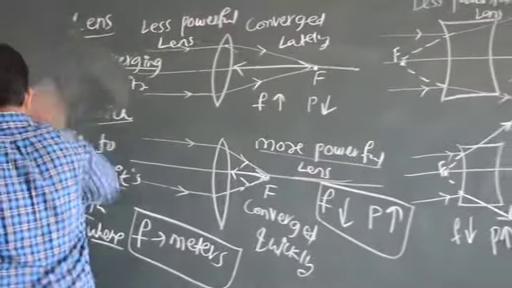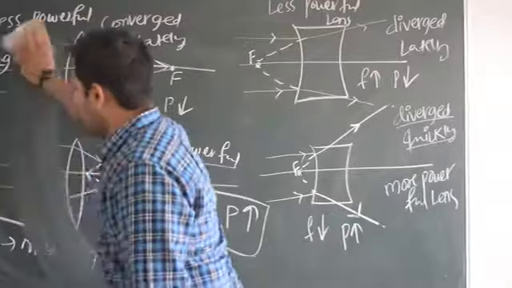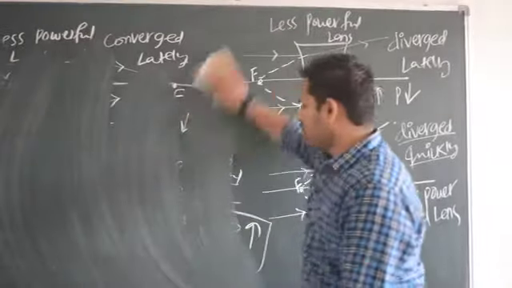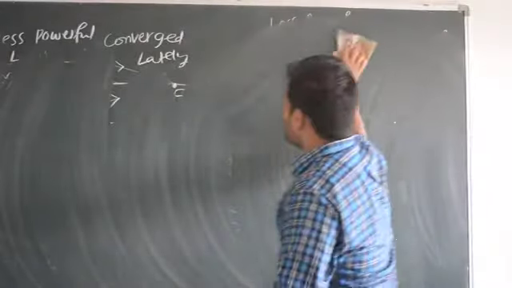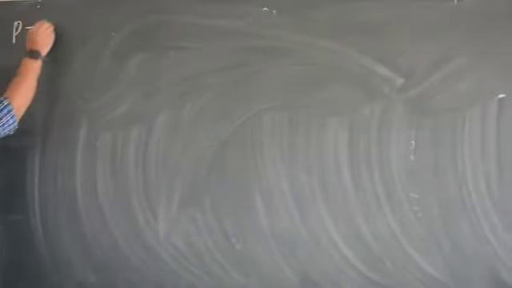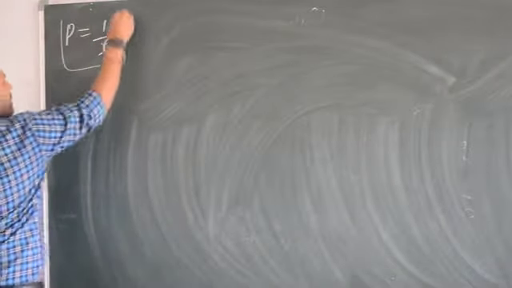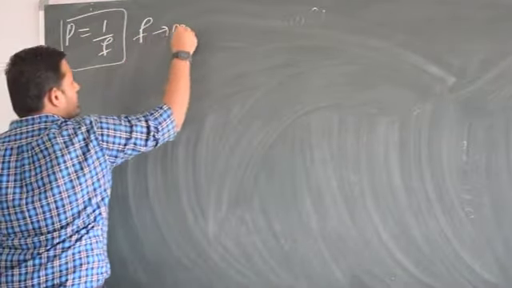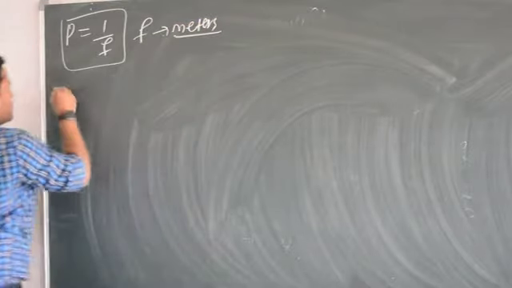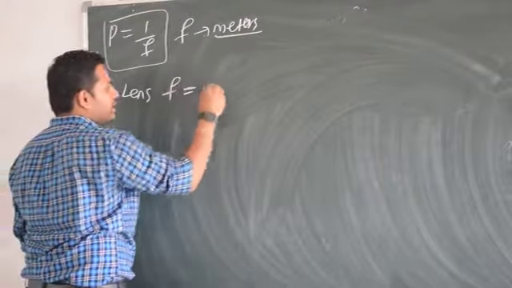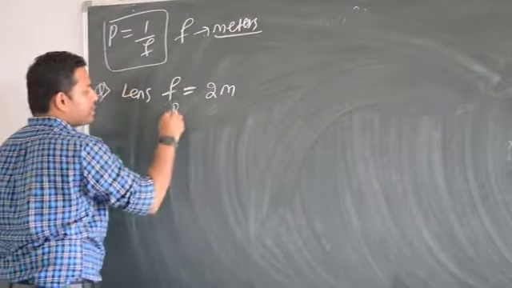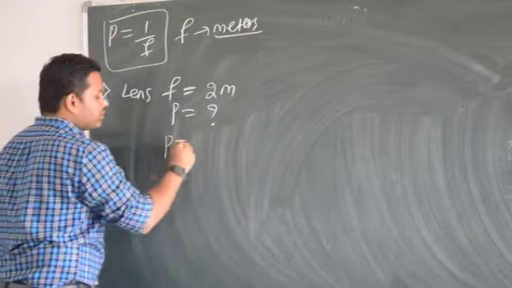Let's get into some of the questions which can be asked in your board exams, or just for the sake of learning the concept, to clarify your concept. So we got one beautiful formula. What is that formula? P is equal to 1 by F, and focal length should be in meters. Okay, fine. I have got one lens. Its focal length, let me take it as 2 meter. Then what is its power? The formula is there, no?